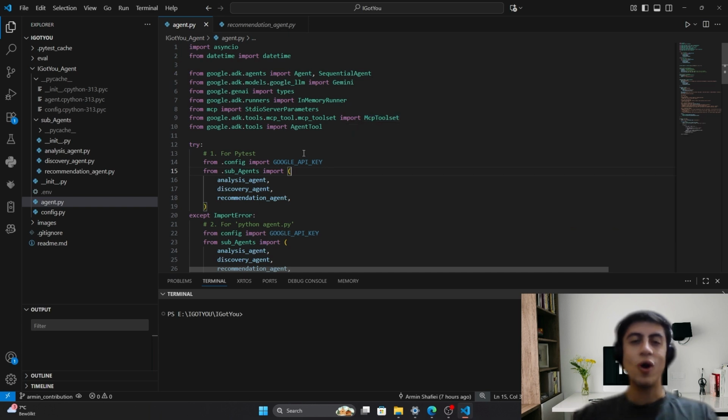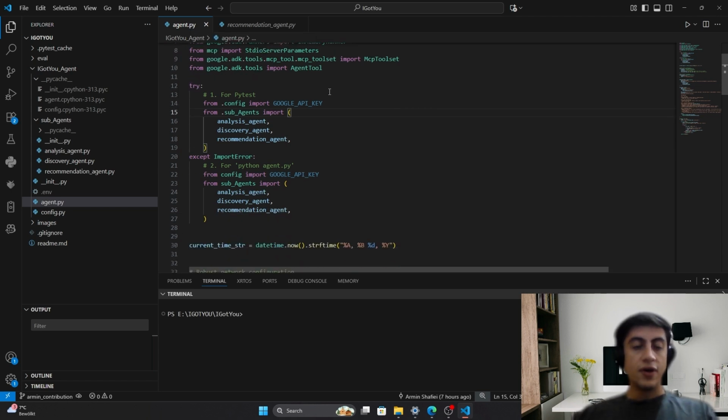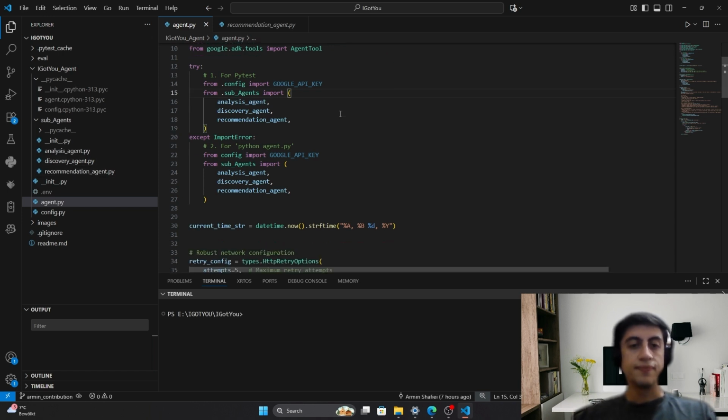And right now, I'm going to walk you through all the process that we have been taking in order to create this AI-powered agentic system. So we basically start from the main important Python file, which we have, which also consists of the orchestrator. We have imported the Google API key and sub agents, which we have defined here.